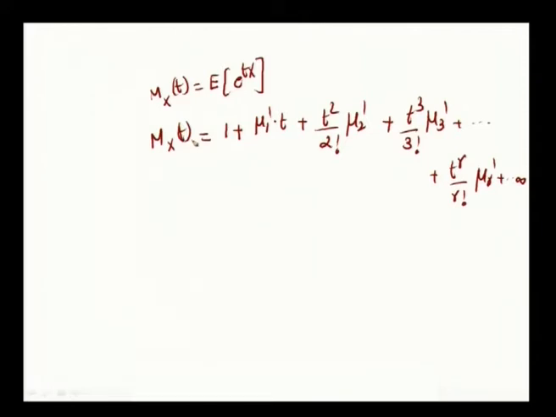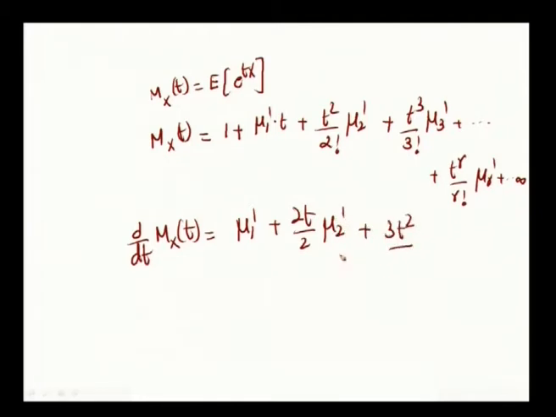When you differentiate this particular equation with respect to t, what happens? d by dt of Mx of t equals mu 1 dash, because the differentiation of 1 is 0, plus 2t by 2 into mu 2 dash plus 3t square by 3 factorial, which is 6, mu 3 dash plus etc. It goes on up to infinity.